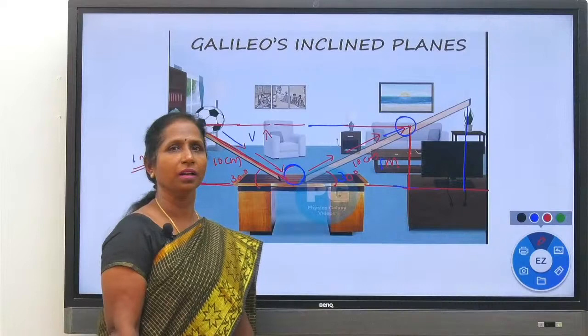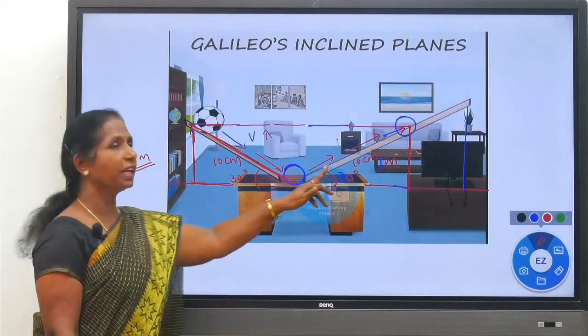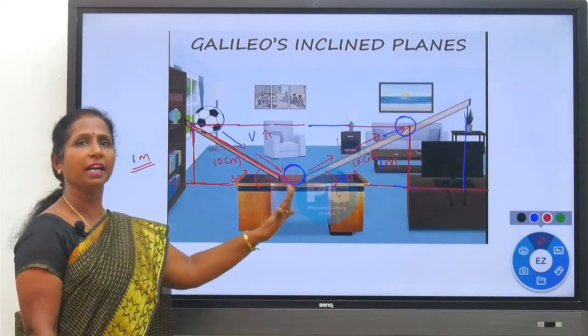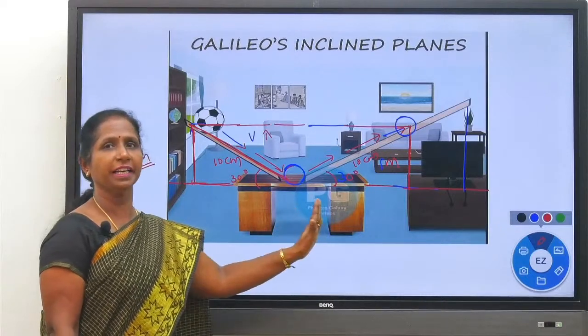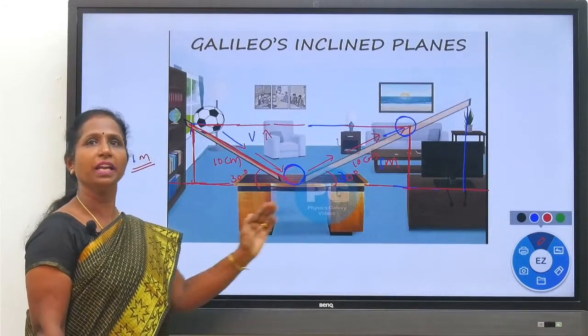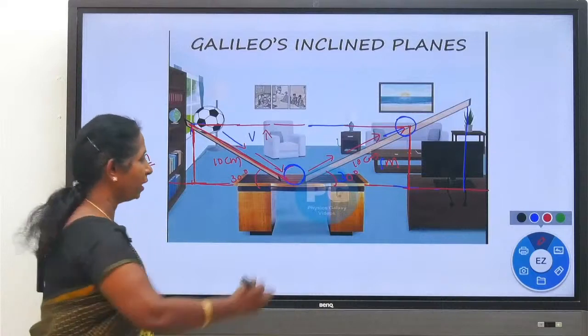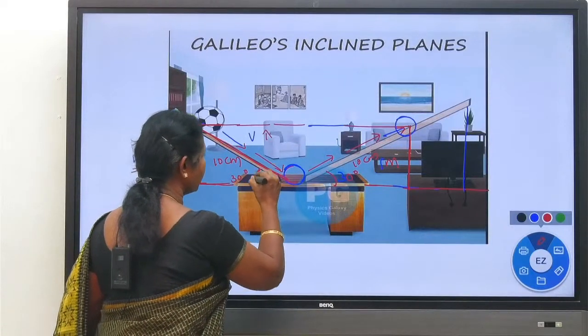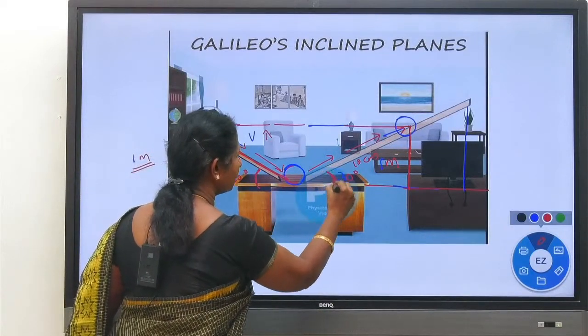Now, he took a first inclined plane and kept a second inclined plane at a certain angle with the horizontal. Initially both the inclined planes are inclined at the same angle of 30 degrees, that is, both are at the same angle of inclination from the ground level. So this is also 30 degrees, this is also 30 degrees.